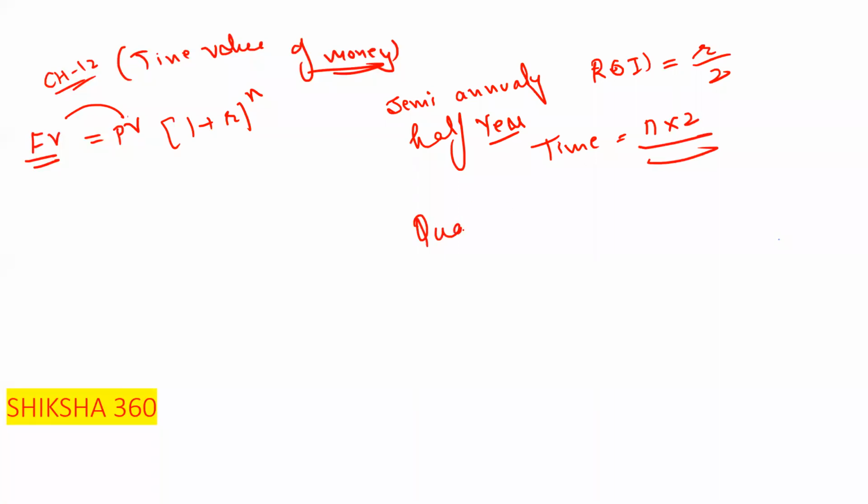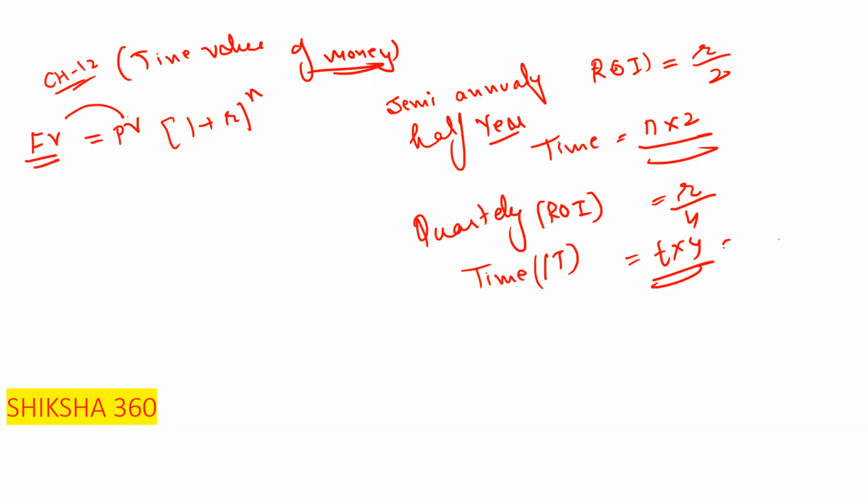If they have quarterly, ROI becomes original r by 4, and time becomes original time into 4. So these are the different notations which we have to use in the examination. At the time of the examination, we just have to remember these basic things so that you are able to answer the question.